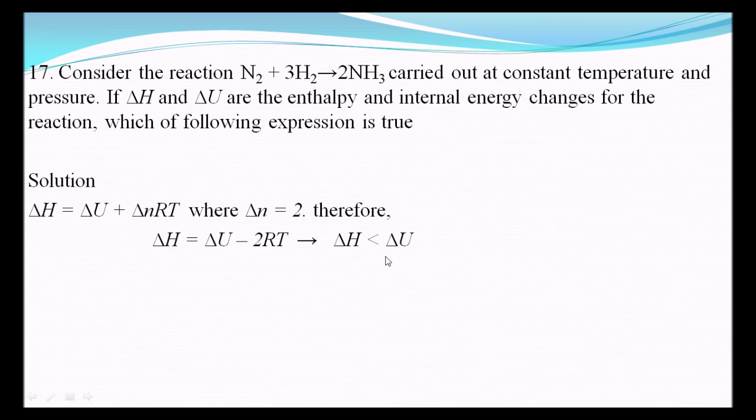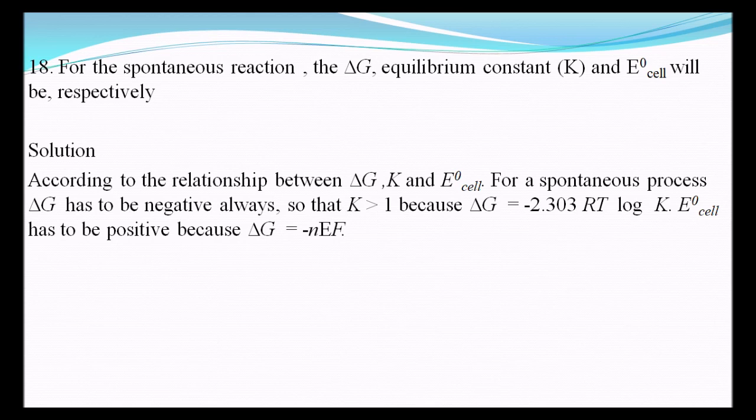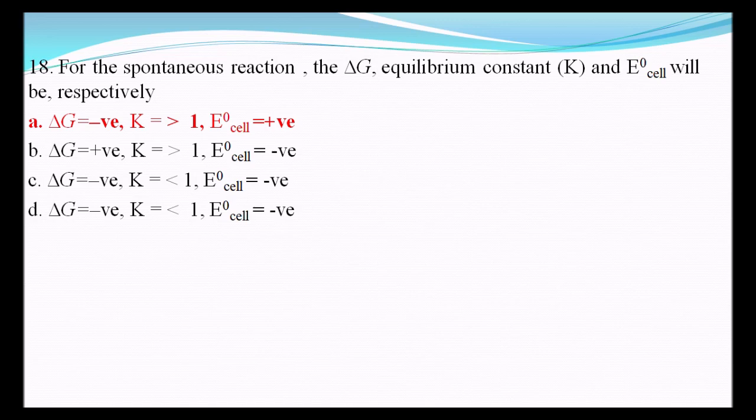Delta U is greater. For a spontaneous reaction, what are the delta G, equilibrium constant and E naught of the cell respectively? According to the relation between delta G, K and E naught of the cell for a spontaneous process, for any spontaneous process the delta G has to be negative and K is greater than 1, because delta G is equal to minus 2.303 RT log K. E naught has to be positive because delta G is equal to minus nEF. Therefore the answer is delta G is negative, K is greater than 1 and E naught of the cell is positive.